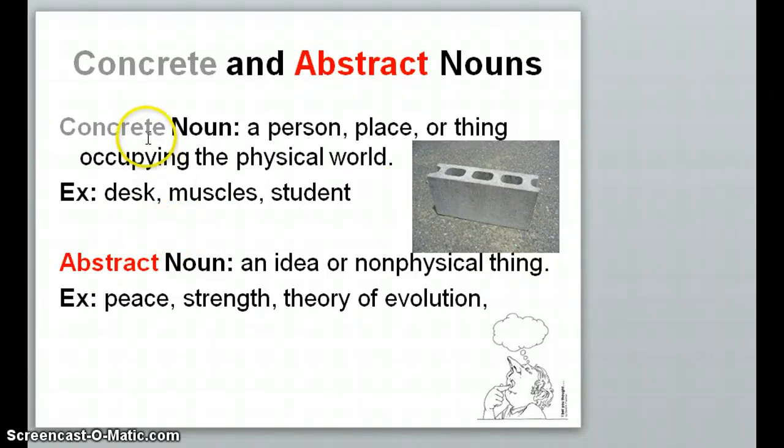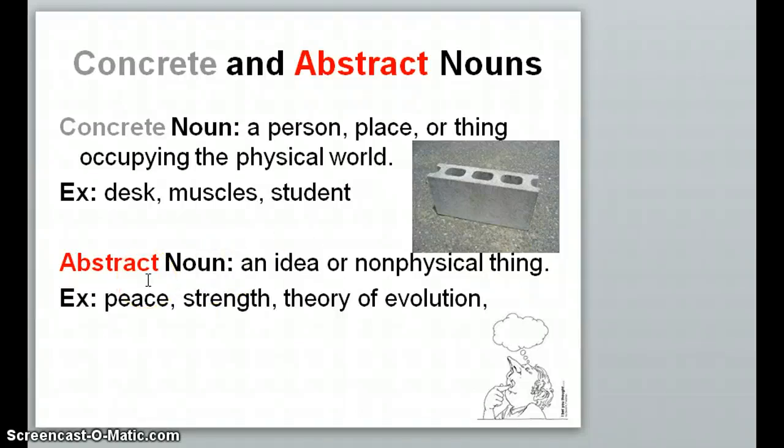Right, so then our last 2 types of nouns are concrete and abstract. Concrete nouns are physical people, places, or things. So when you think of them, you can think of a picture. Kind of like if you were to hit concrete, you would definitely know that you hit concrete. Okay, so it's a concrete physical object. It takes up place in the world, kind of like a desk, muscles, or student that takes up physical space. Air would also be concrete. Even though you can't see air, it is taking up space in the physical world, so it would be concrete.